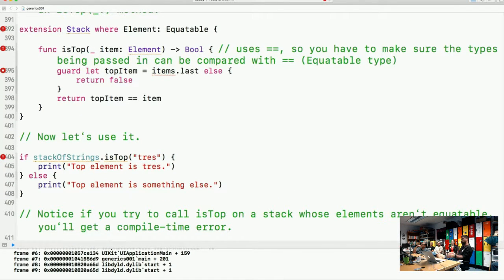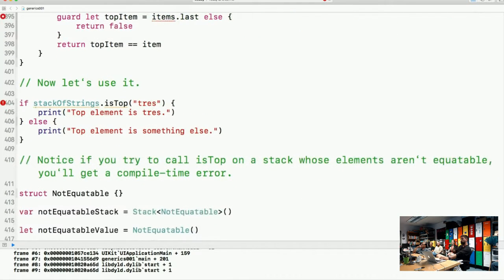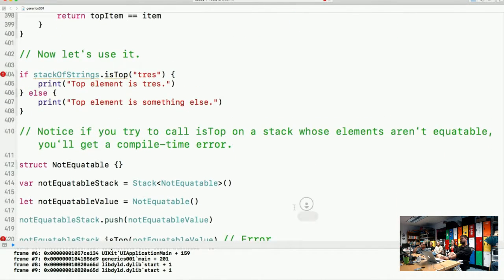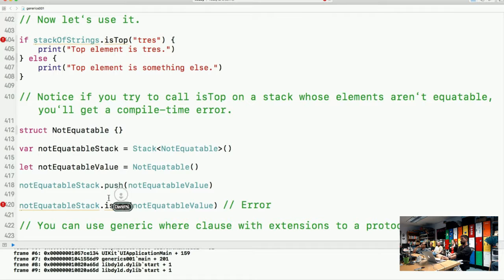We create a new function to leverage on Stack named isTop, and it takes an item of type Element and returns a Bool. So it uses that Equatable, so you have to make sure the types being passed in can be compared with that equal sign. There we're using it right there. Notice if you try to call isTop on a stack whose elements aren't Equatable, you'll get a compile time error. So this is just an example of doing that.